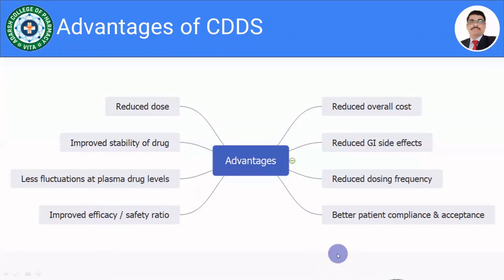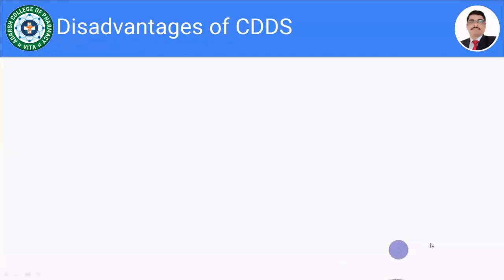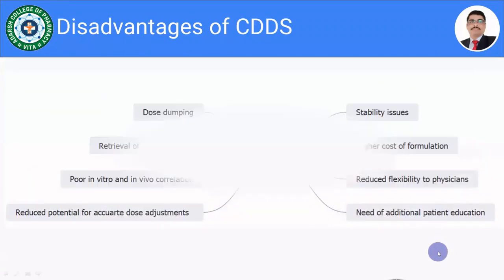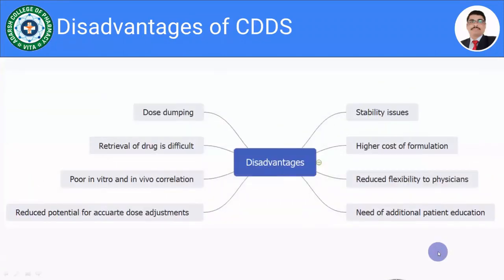Let us move towards the disadvantages of controlled drug delivery system. So what are the disadvantages of controlled drug delivery system? No doubt, like a conventional drug delivery system, there are a few disadvantages or limitations of the controlled drug delivery system. Very first disadvantage, that is dose dumping.